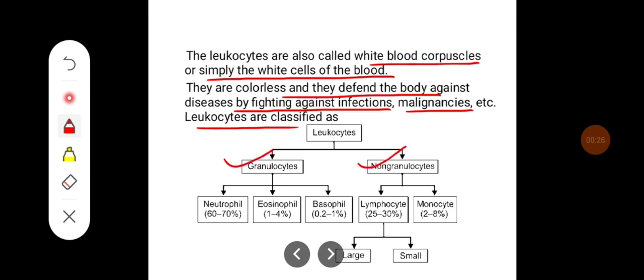agranulocytes or non-granulocytes. Amongst granulocytes, neutrophil, eosinophil, basophil, the neutrophils make up the most, that is 60 to 70% of the total leukocytes. Eosinophil between 1 to 4% and basophil less than 1%. Among agranulocytes, lymphocytes form 25 to 30% of the total leukocytes and monocytes 2 to 8%. Lymphocytes can be classified as large and small lymphocytes based on their size.